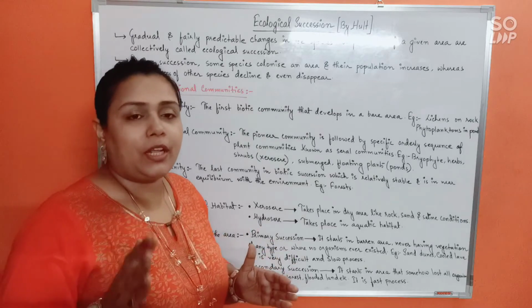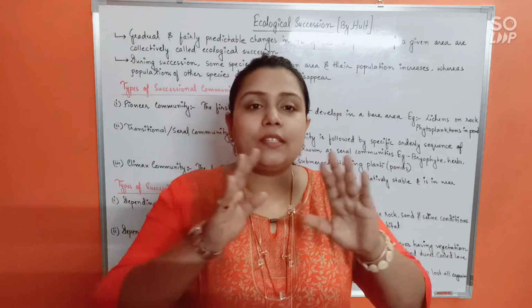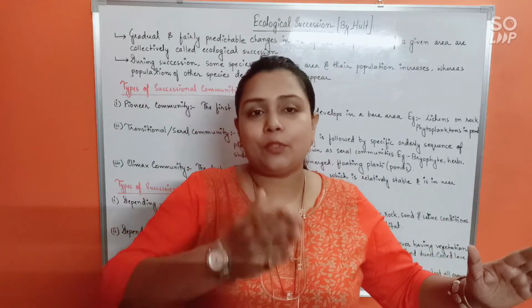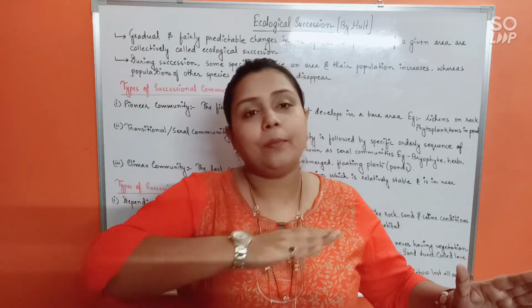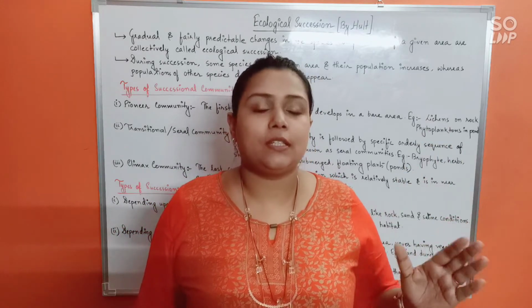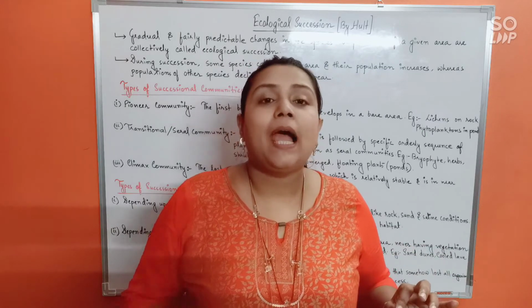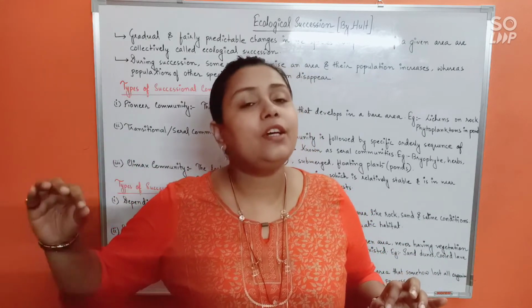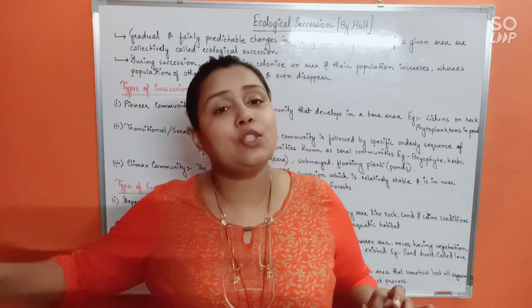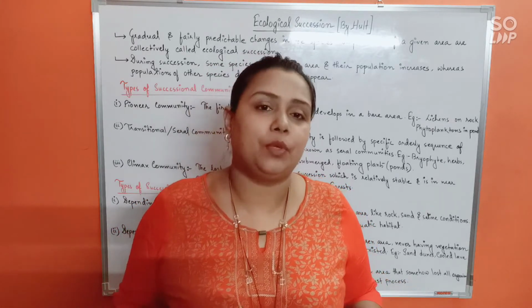What I'm trying to tell here is that ecological succession is a series of species that keeps on colonizing an area in a given period of time. So the first species that colonizes will be known as the pioneer community, and the last one in the series, which is in near equilibrium with nature, will be known as the climax community.